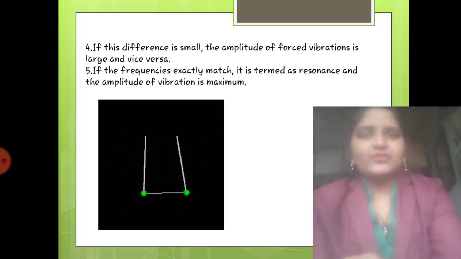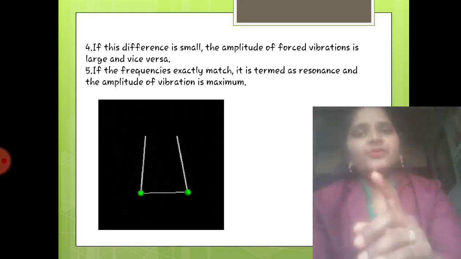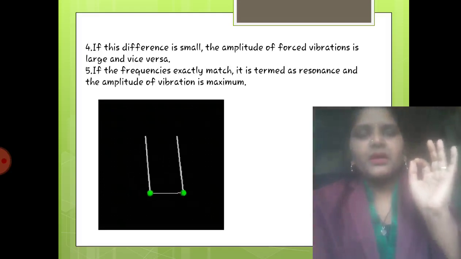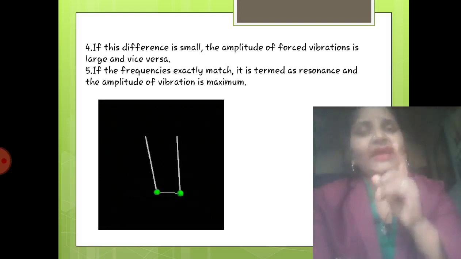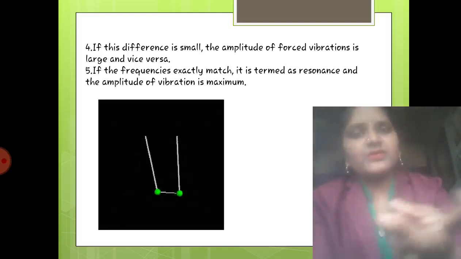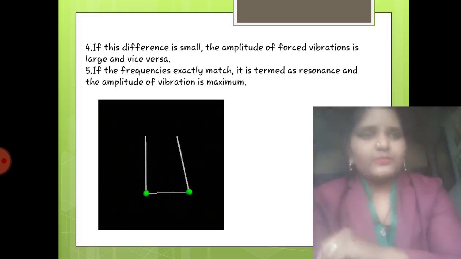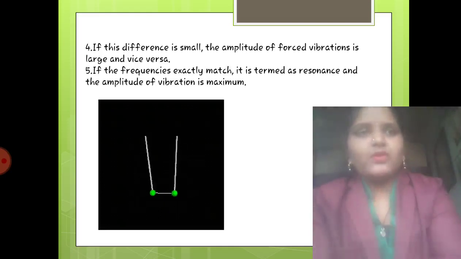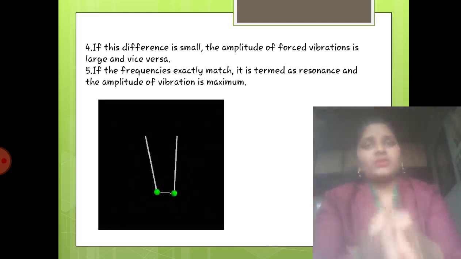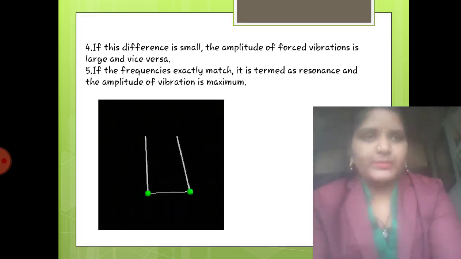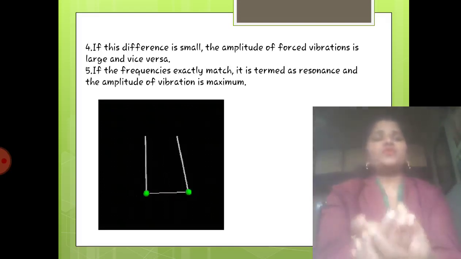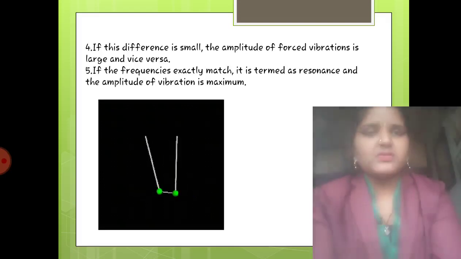So we call it resonance, and at resonance the amplitude is at its maximum. And what is resonance? When natural and artificial frequencies become the same, at that point we get resonance. Okay, so I hope you got the second concept, which is forced vibrations. Okay, so what will be the difference? Basically, what kind of questions can be asked on this topic?